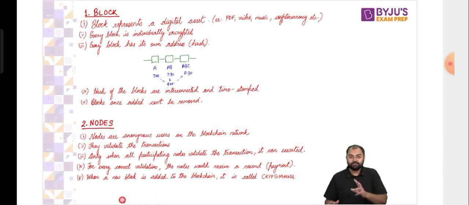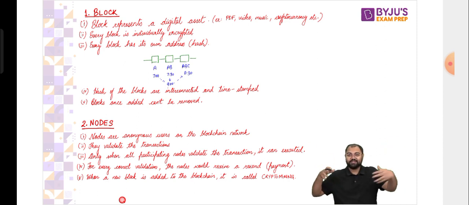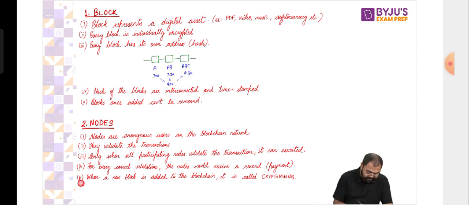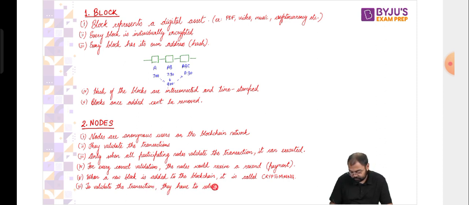Now, with the nodes, what we are saying is that they are completely anonymous, meaning you don't know their name, mobile phone numbers, email IDs, Aadhaar card number, nothing. You don't even know where they are sitting, whether they are in India, Pakistan, or Australia. You just know that these are nodes in the system, and they have just one job: to validate the transaction. To validate the transaction, they have to solve a complex mathematical problem.